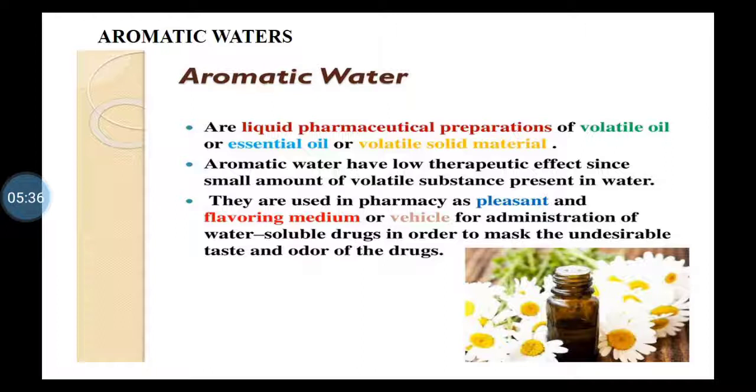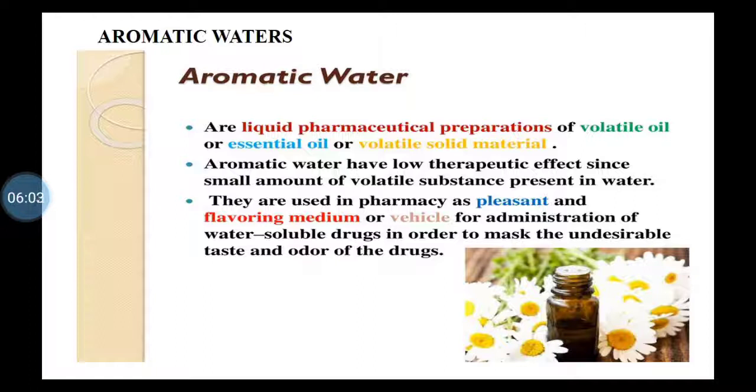Now the first category is of aromatic waters, isn't it? Now aromatic waters, these are the liquids, isn't it? Liquid pharmaceutical preparations of the volatile oil preparations, isn't it? Volatile oil is the content, isn't it? So these are clear aqueous solutions, isn't it?